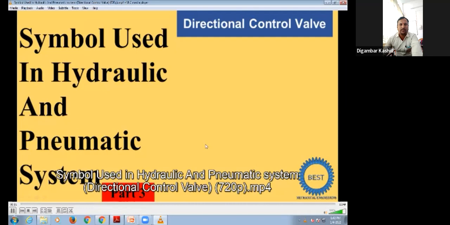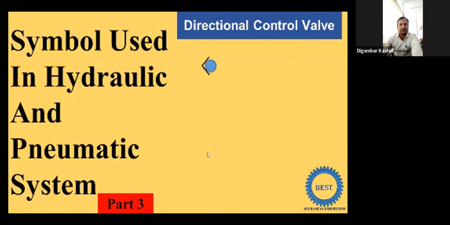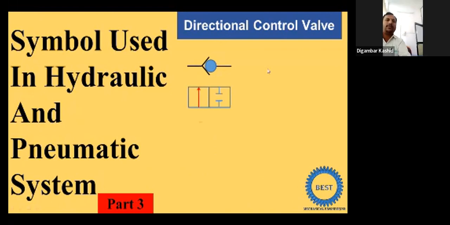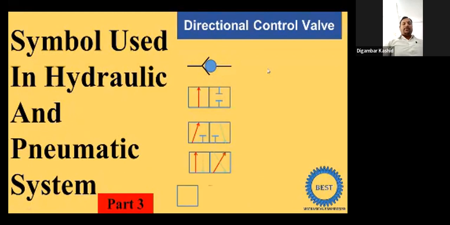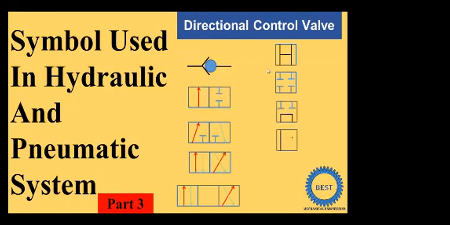In this video, I explain the various symbols used in hydraulic and pneumatic systems. It is my third video. In the earlier video, I explained the different types of symbols. In this video, I explain the symbols related to the directional control valve, and I explain in such a way that you can easily understand. So watch the video up to the end to clear your basic concepts related to the directional control valves, how it is connected with the different components, and how the liquid or oil is supplied from one port to another port or to the actuators.